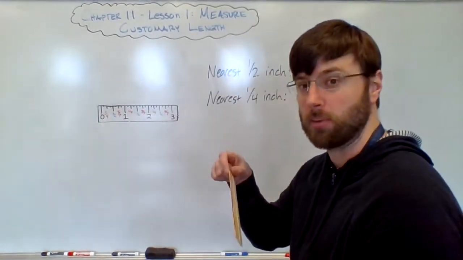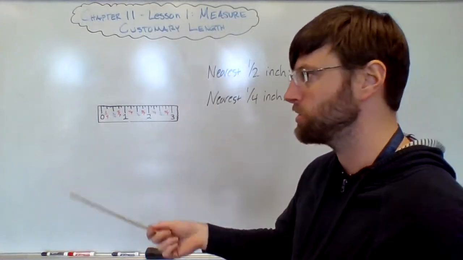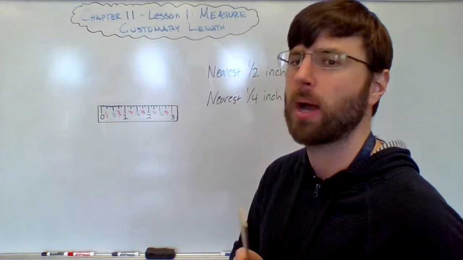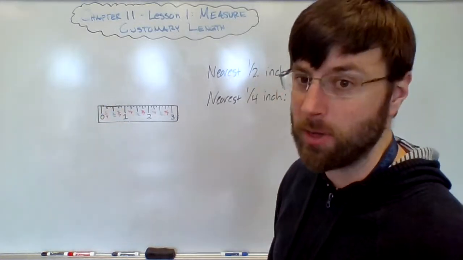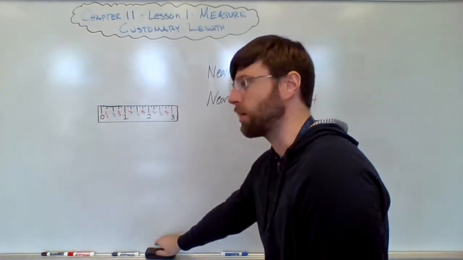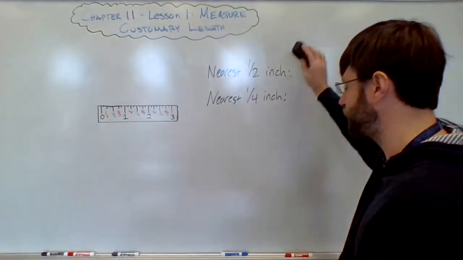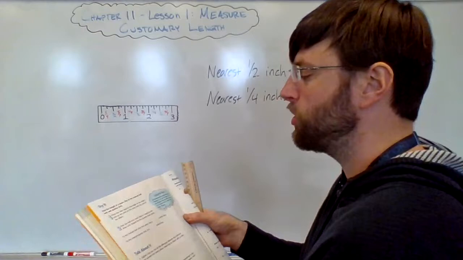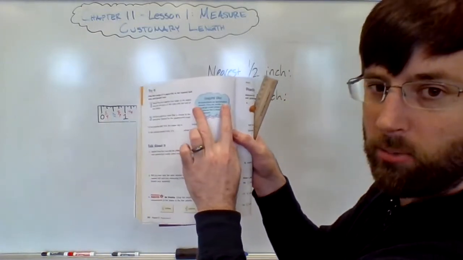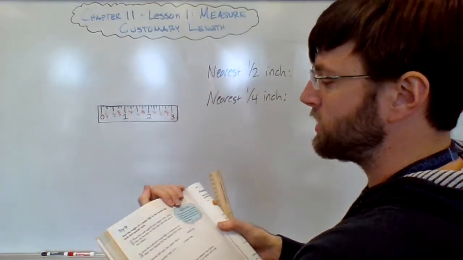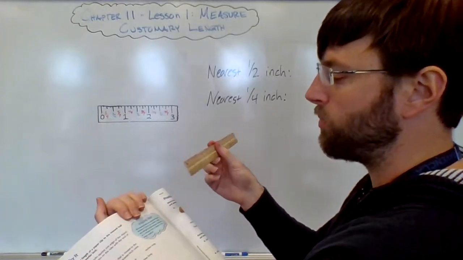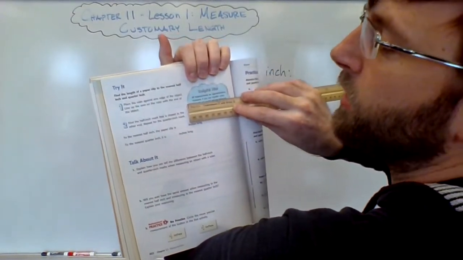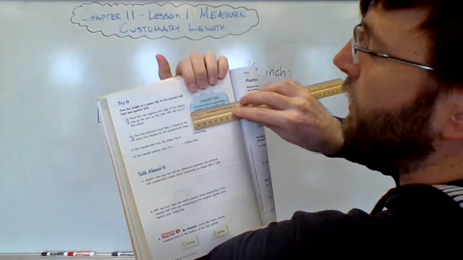Anytime this assignment refers to an object that you're supposed to go seek and find, if you can't find it, pick something else. You don't get to skip the problem. You get to pick something else that you want to measure instead, okay? So I'm going to erase the previous answers. And I'm going to measure the width of the helpful hints area here. So the first step is to line up my ruler on the 0 on the very leftmost edge, and then to take a look.